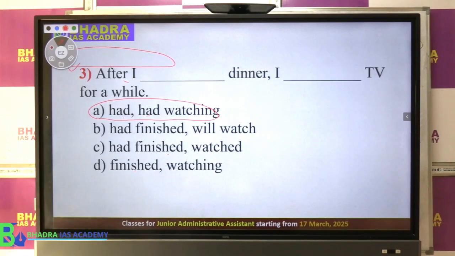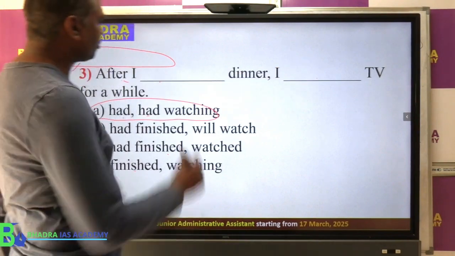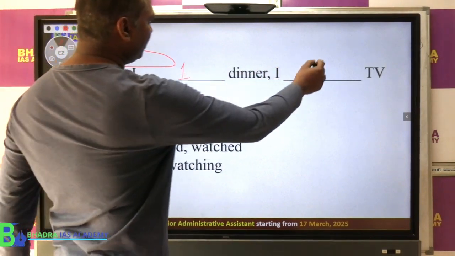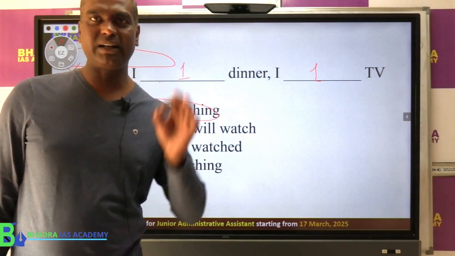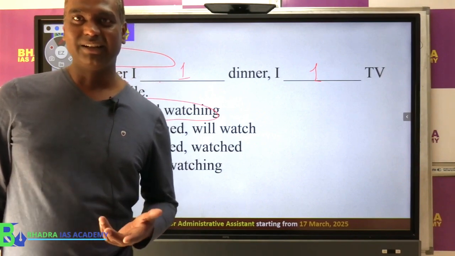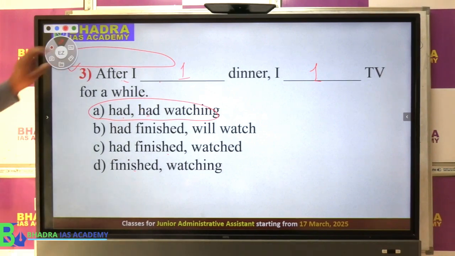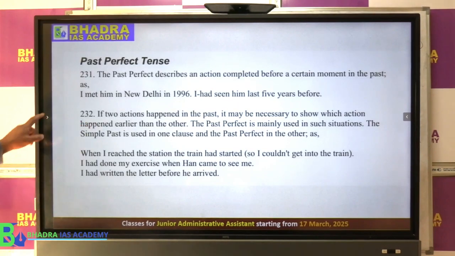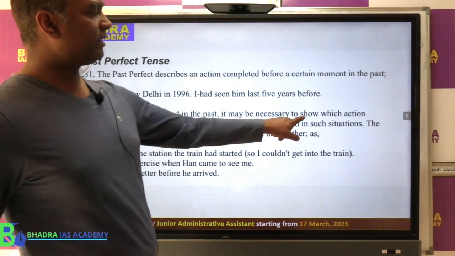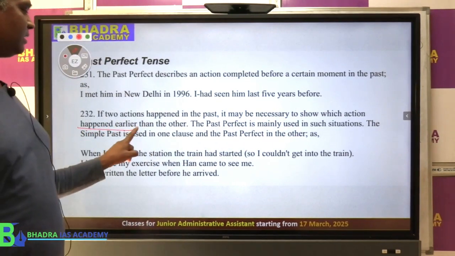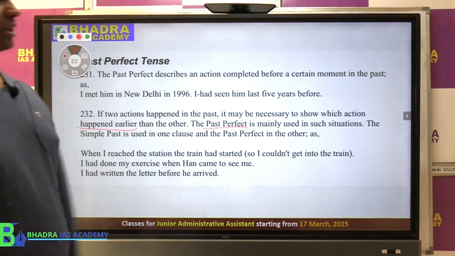So if you look at the question, after I, one action, I, second action. So we have two actions. Here we have one action and here we have one action. Now the question is which action happened first? So we have to find that out. That is what the rule says. If there are two actions in the past, it may be necessary to show which action happened earlier than the other. So in this case, normally we use the past perfect tense.